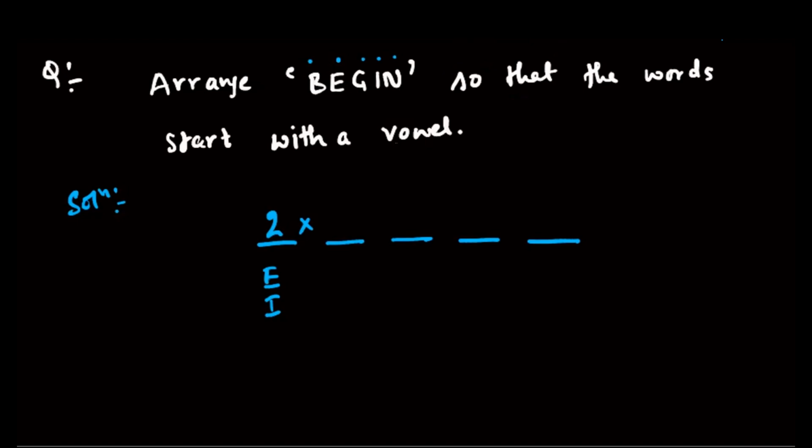And then if one is already filled, how many are remaining out of 5? 4 are remaining. Then this can be filled in 3 ways, then 2 ways, and then 1 way. So the final answer is 2 into 4 factorial, because 4 into 3 into 2 into 1 is nothing but 4 factorial. I hope it is clear to you. Okay, perfect. Now moving on to the next question.